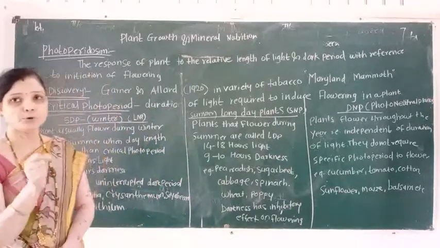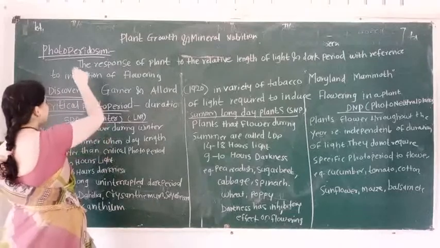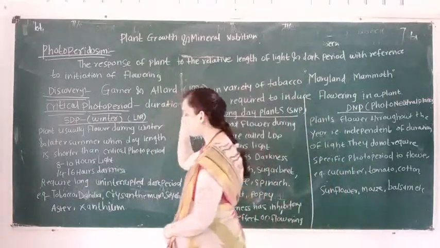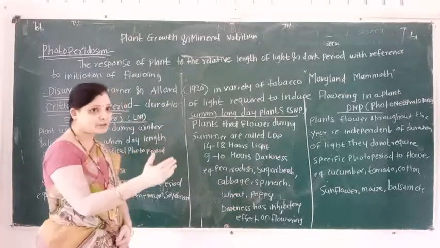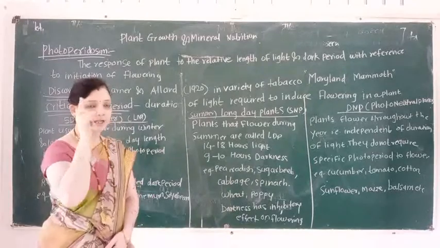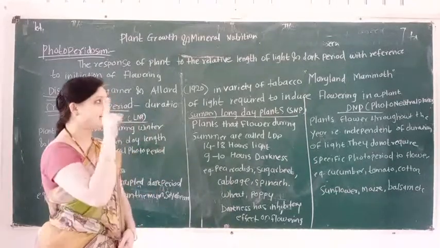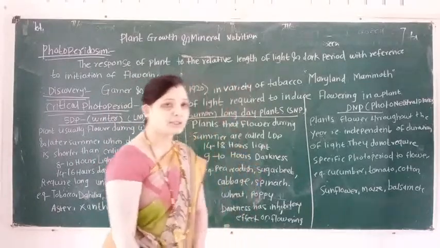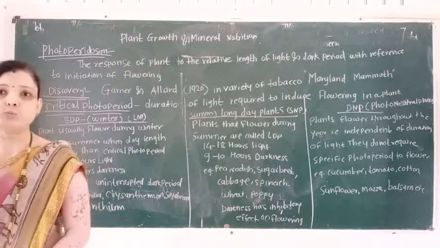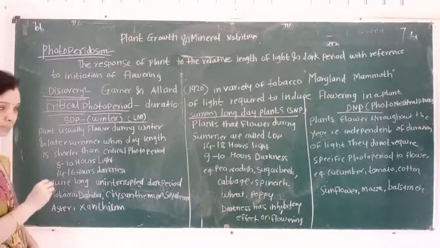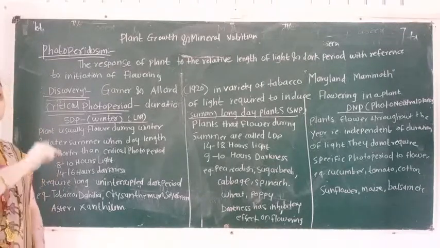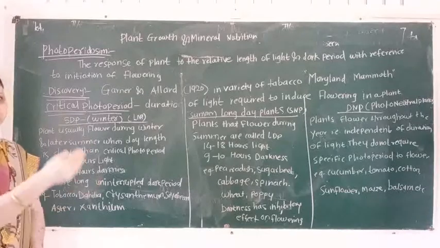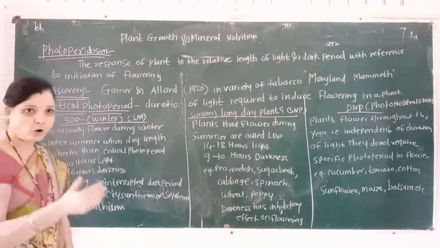What is the meaning of photoperiodism? Photoperiodism means the response of plant to the relative length of light and dark period with reference to initiation of flowering. This phenomenon is known as photoperiodism.